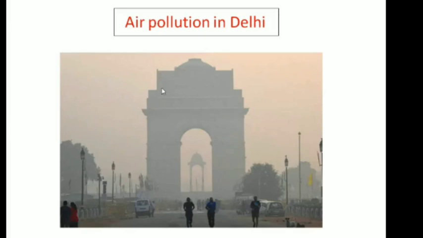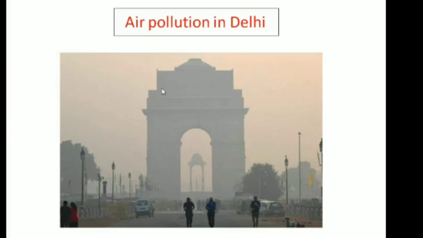In India, if you take Delhi, it's not meeting the required air quality standards. Delhi is in the list of the top 20 most polluted cities in the world. The air quality in Delhi is very poor, due to different reasons, which we will be discussing.